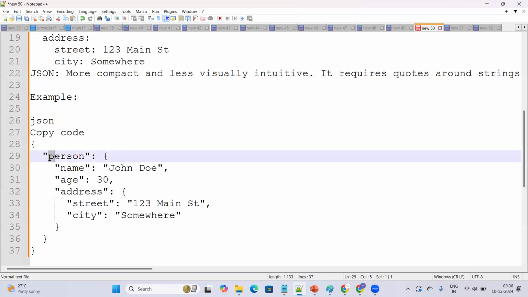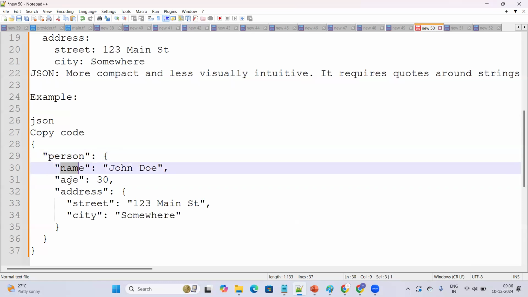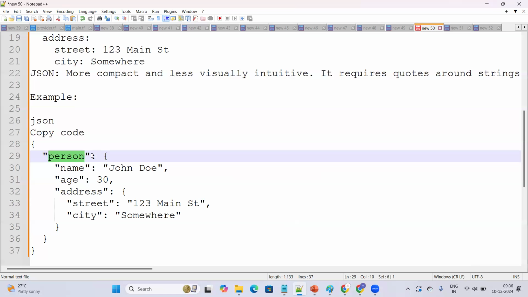Each and every key or value, whether name, age, or values like John Doe, 30, whatever it is, we keep in double quotations. It requires quotes around the strings. If you are specifying any particular string, you need to close the string within double quotes.